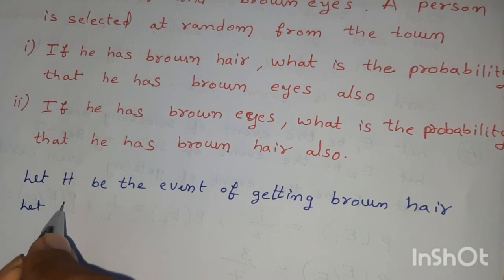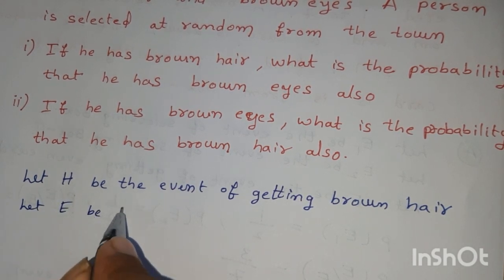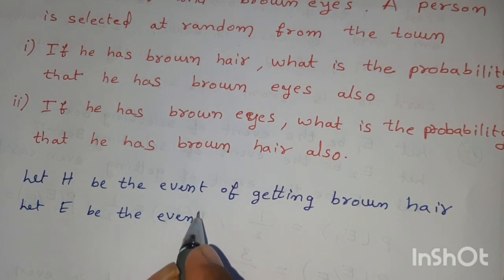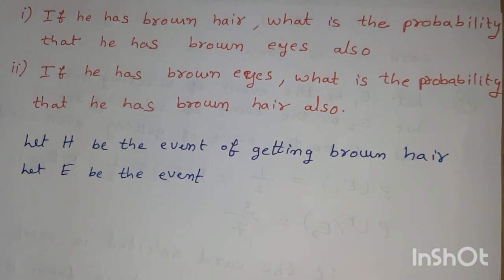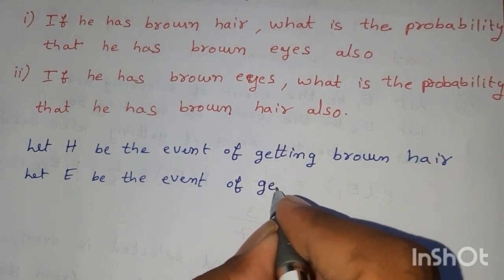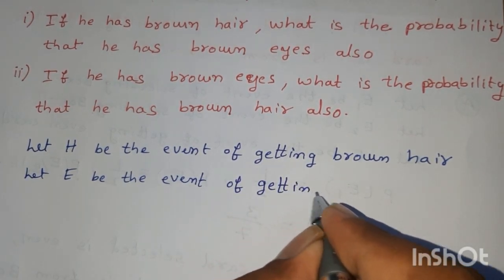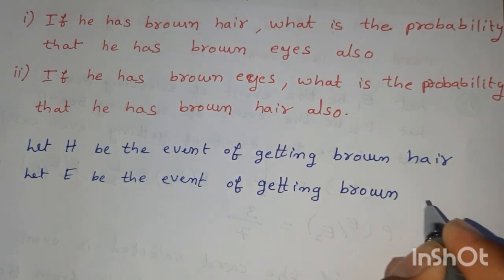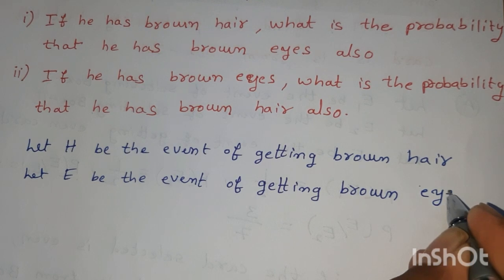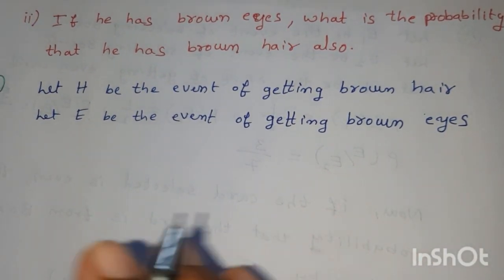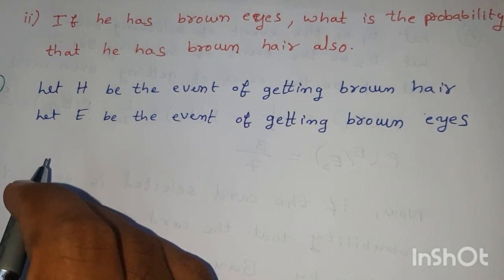Let E be the event of getting brown eyes. Okay, now